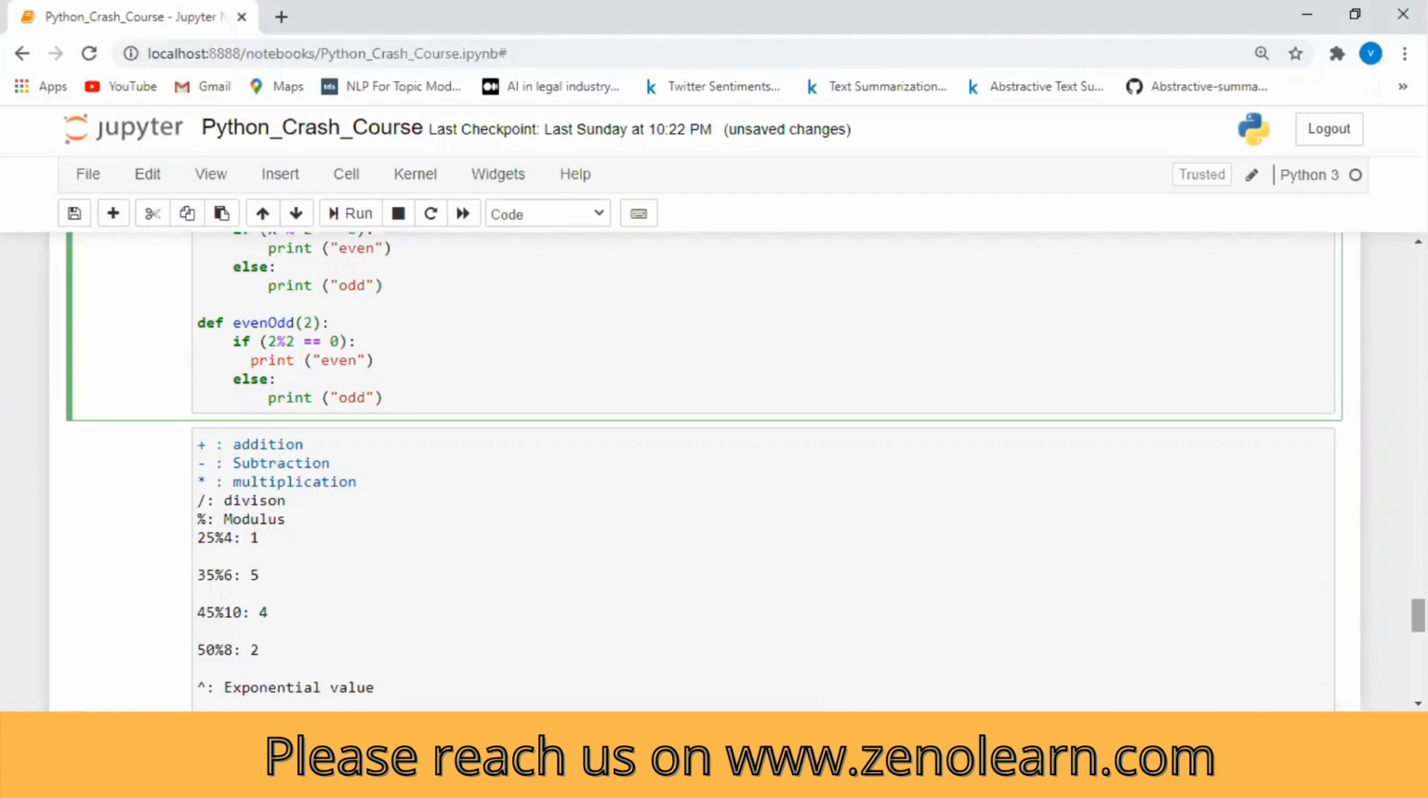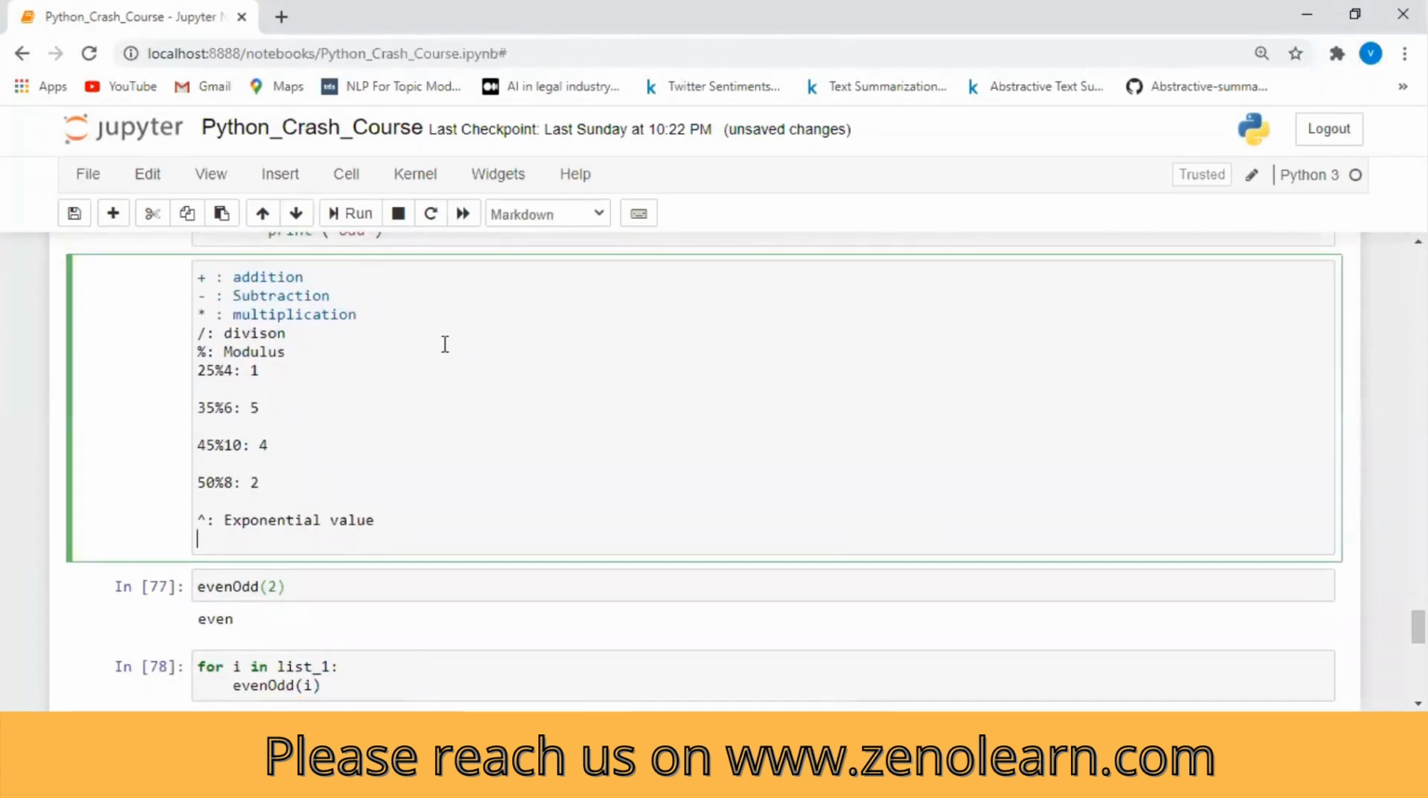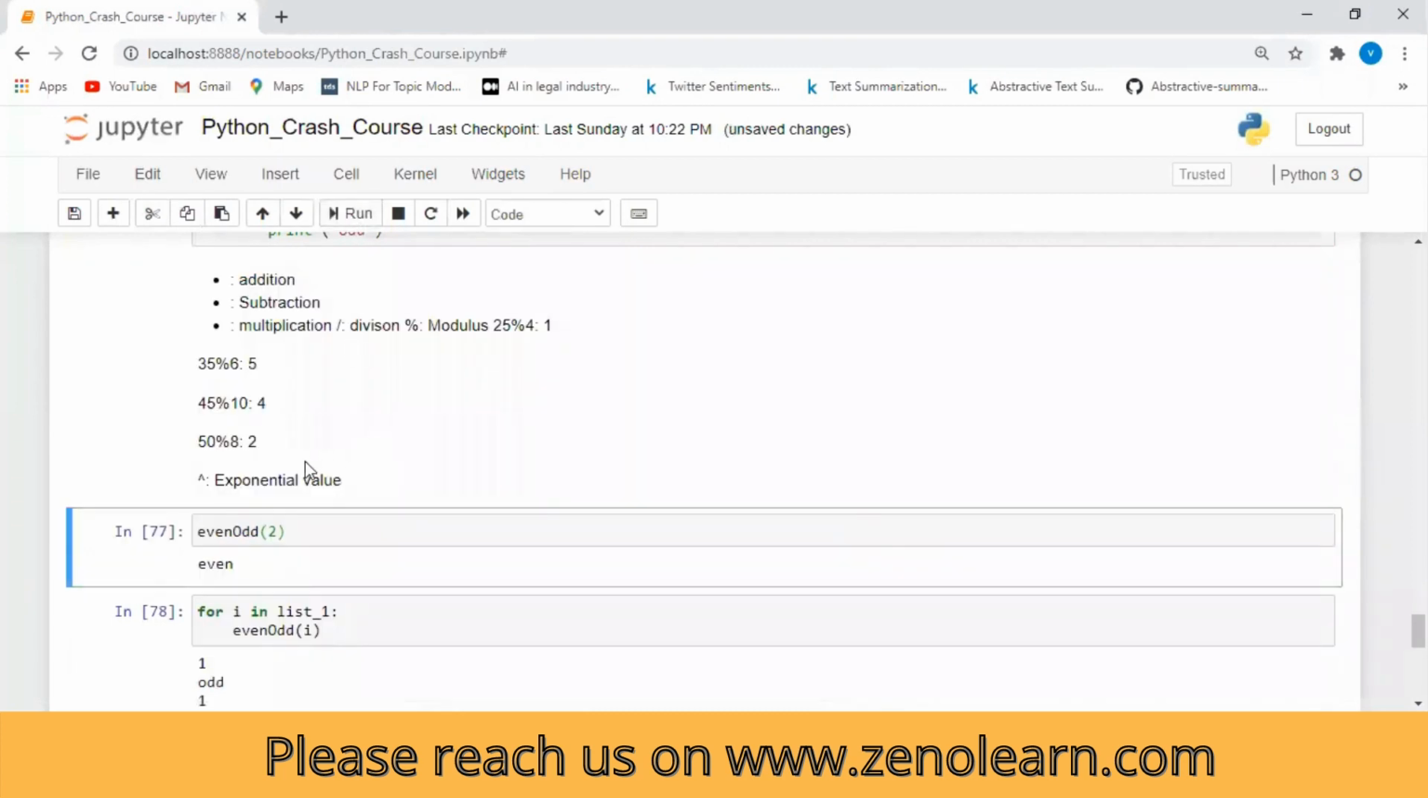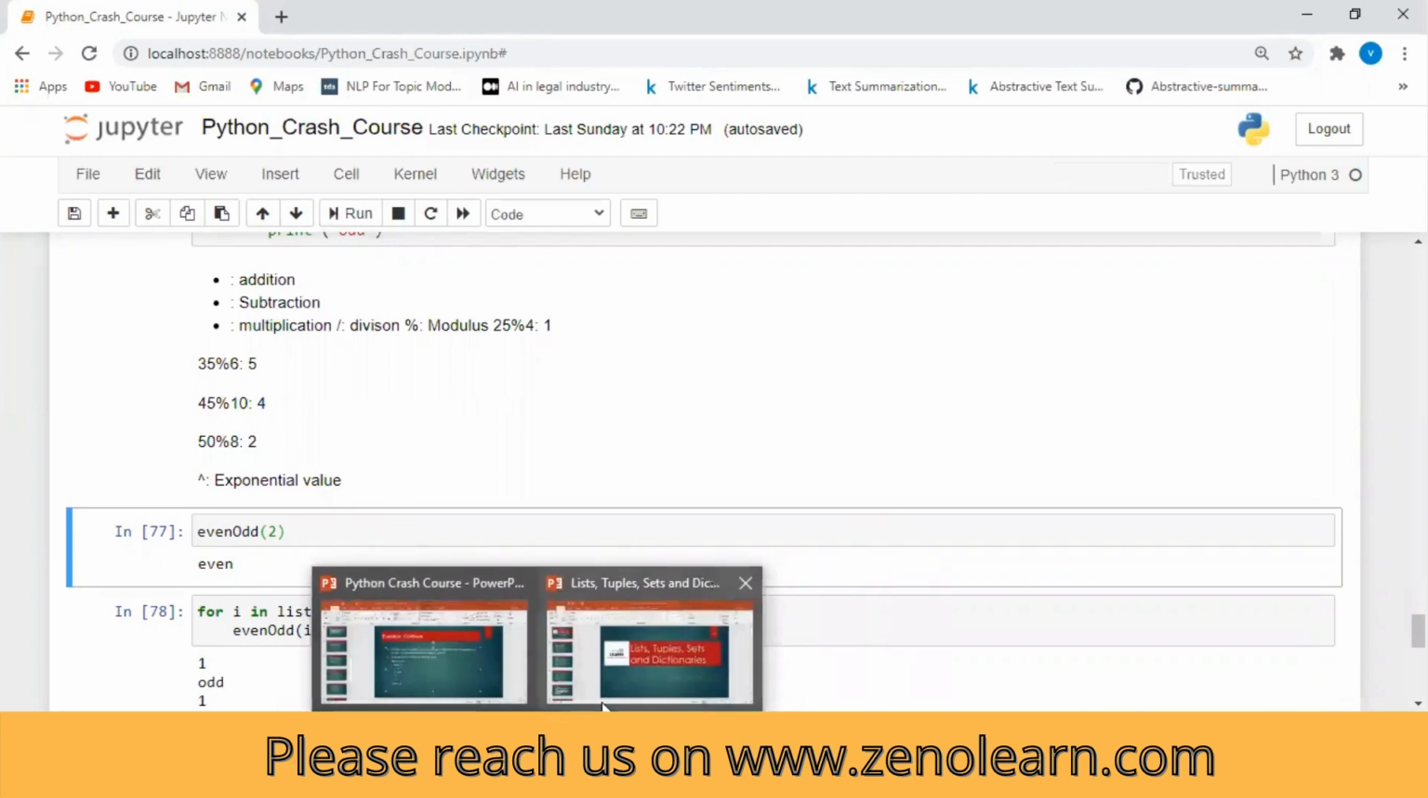So this is how the functions work. I have kept it like this only so that you can understand. Yeah, that modulus stuff was what I didn't know. Okay, perfect. Let's move forward.